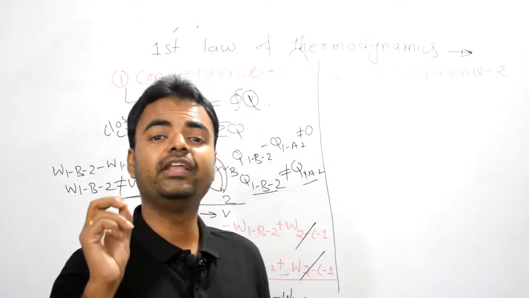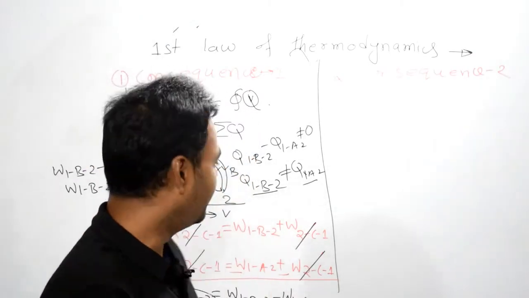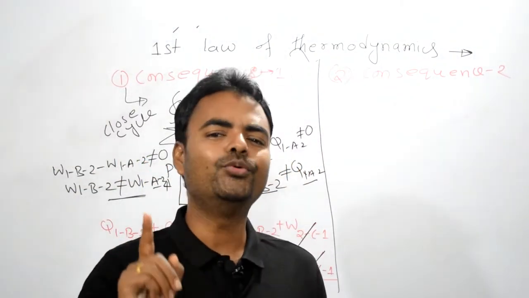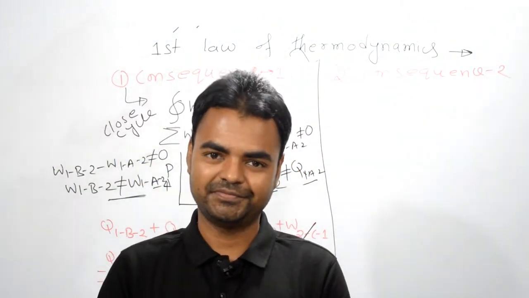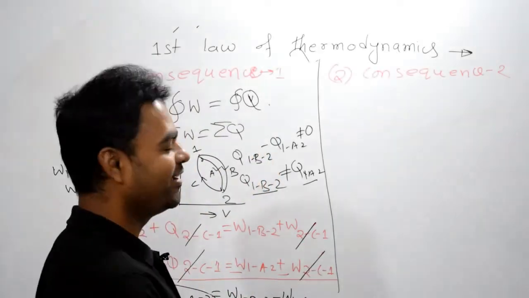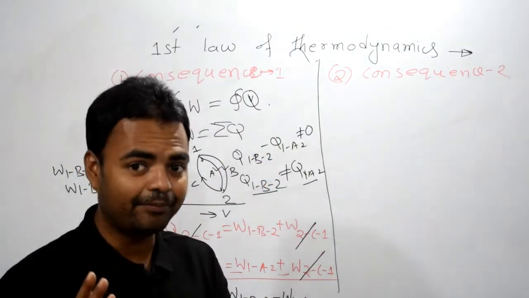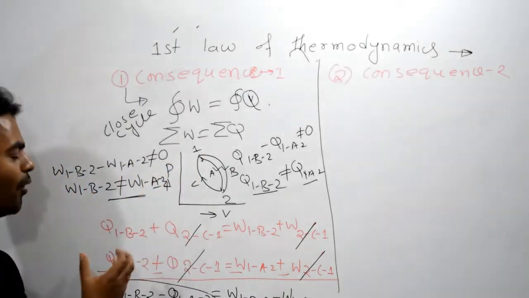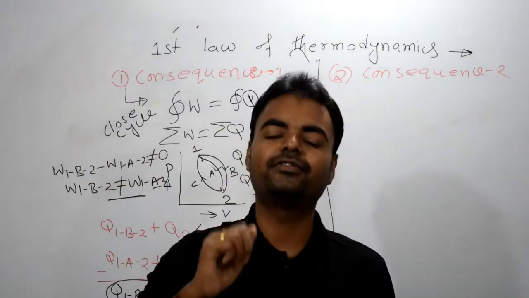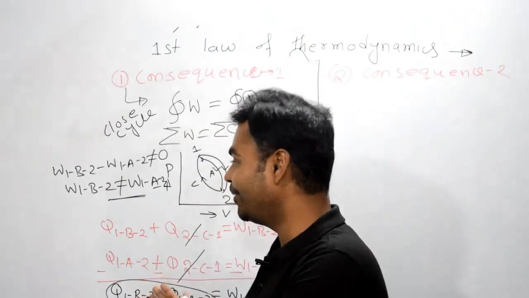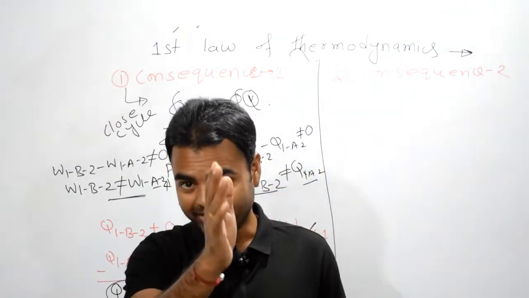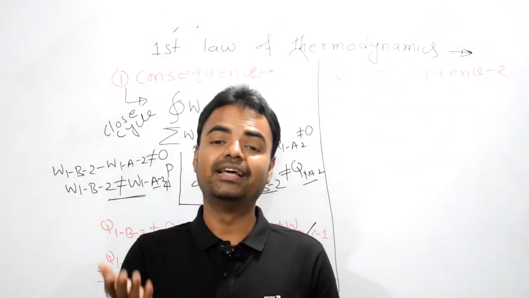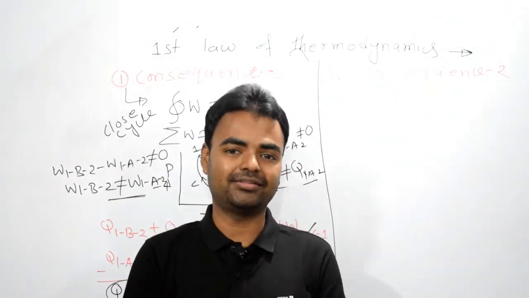Listen to me very carefully. If you understand this, my dear, what I am writing, you don't need to cram anything, because I am showing you everything right now, how it is happening. From this fact you come to know how heat is a path function. From here also you come to know how work is a path function. It's not a point function, because they are depending on path.